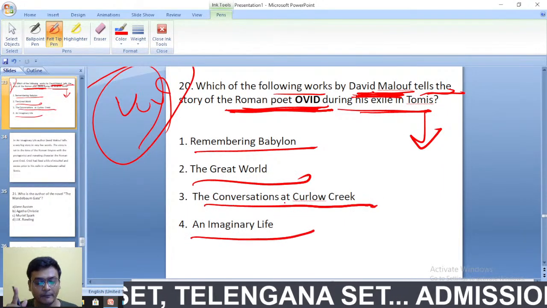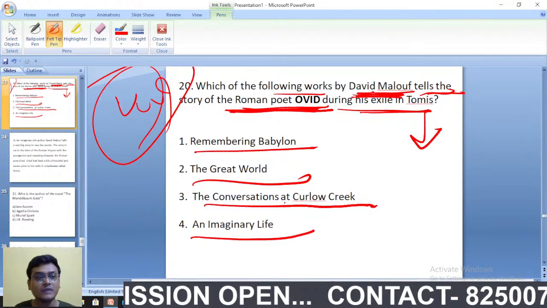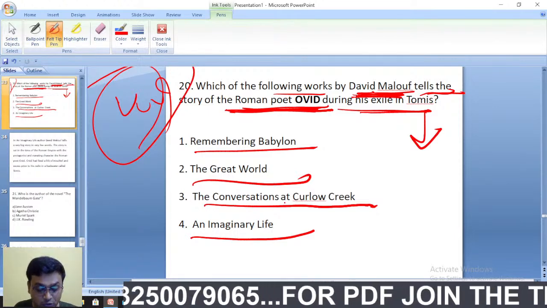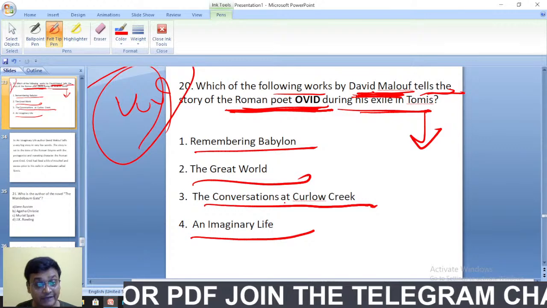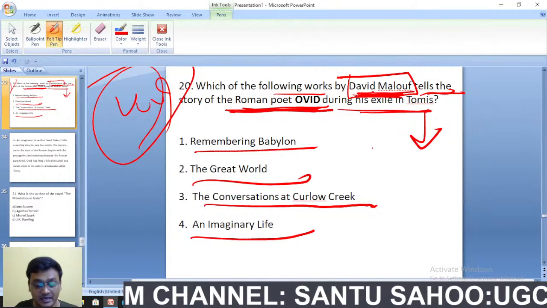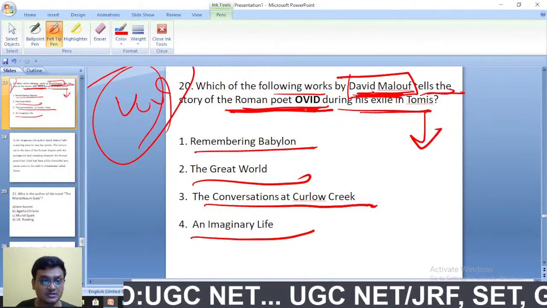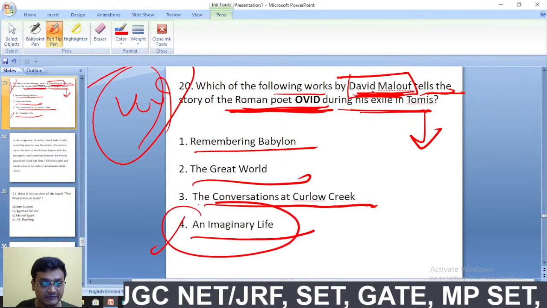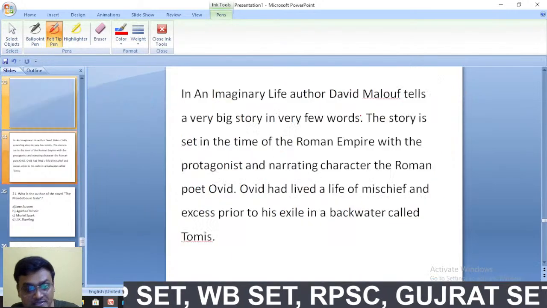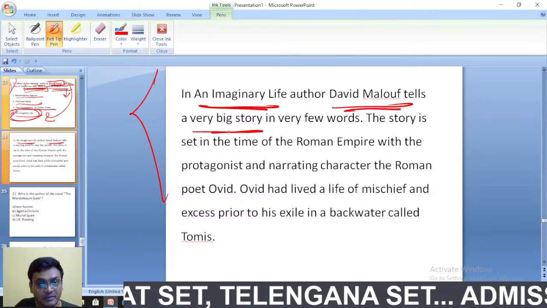Who has written the short story Metamorphosis? Here the right answer is An Imaginary Life. David Malouf is a very famous and important writer. Franz Kafka has written the short story Metamorphosis, while Ovid wrote Metamorphoses. An Imaginary Life by David Malouf tells the story of the Roman poet Ovid during his exile in Tomis. It tells a very big story in very few words.